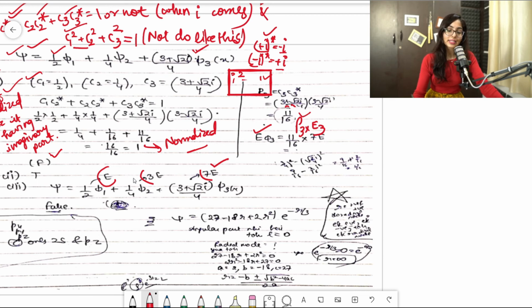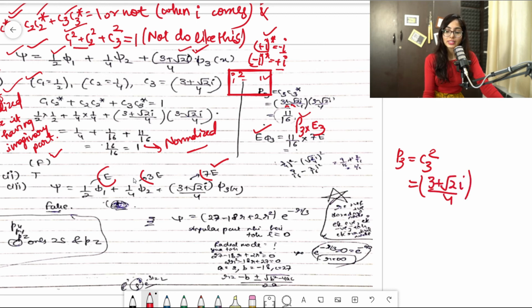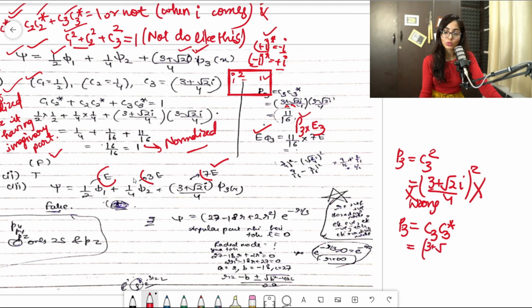So for P3, don't do this thing where you simply write C3 squared, and you got that C3 is this, so you write 3 plus root 2i by 4 and square it. Don't do it, this is wrong. Whenever i is present, you will always write C3 into C3 star. So you write 3 plus root 2i by 4, because this is C3. Whenever the star is there, the plus i becomes minus i, so it will be 3 minus root 2i by 4, clear. And when you solve it, you will get 11 by 16.